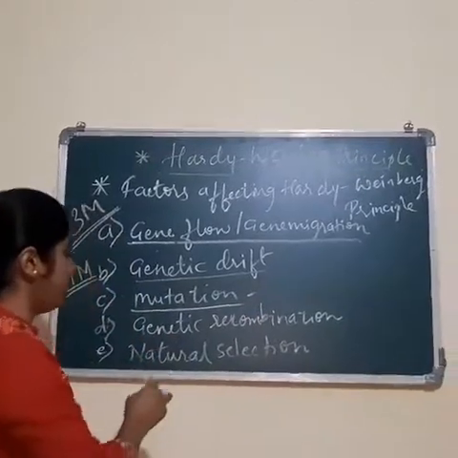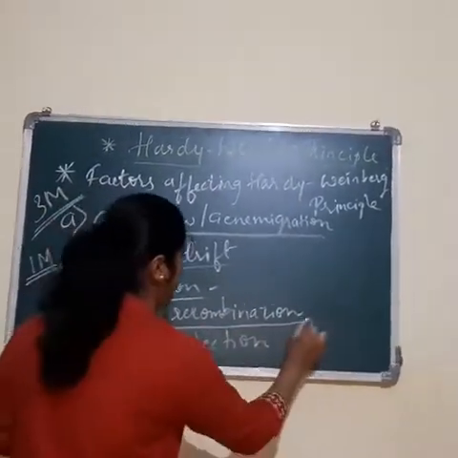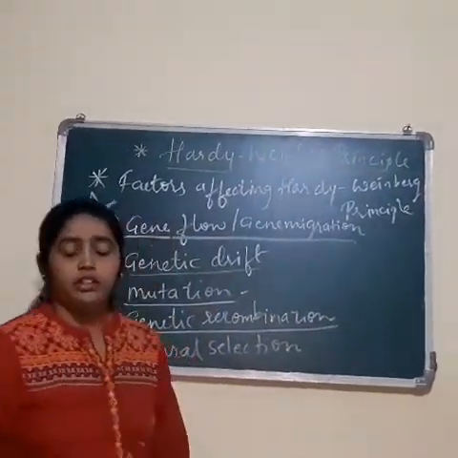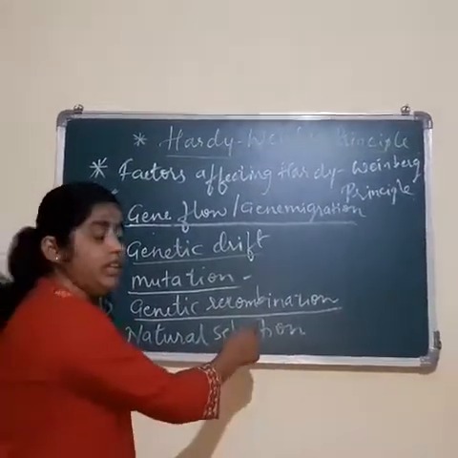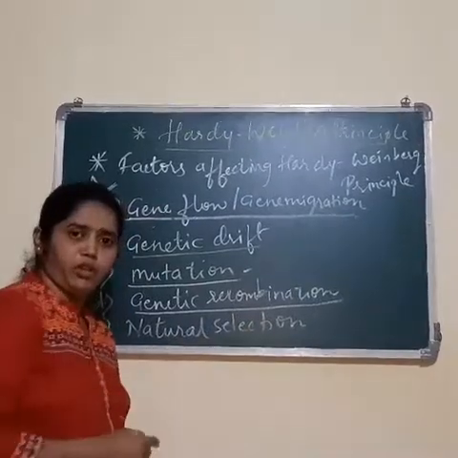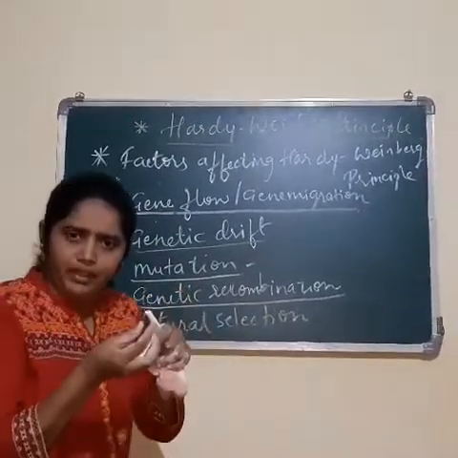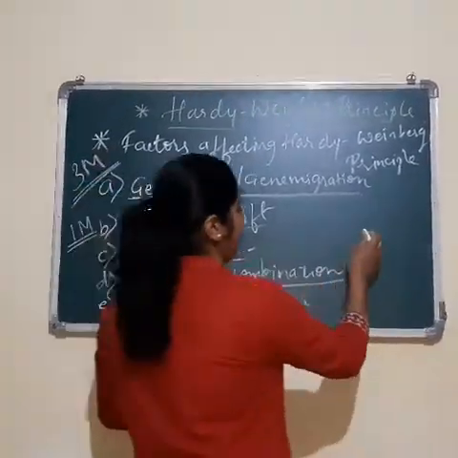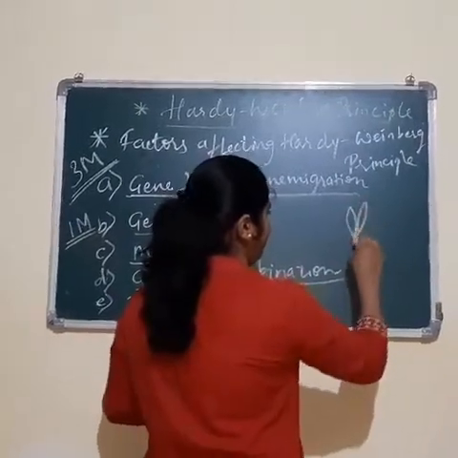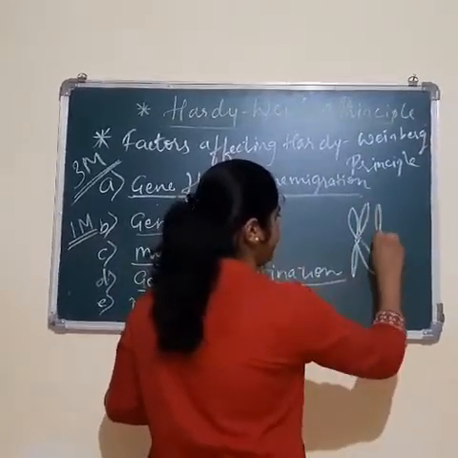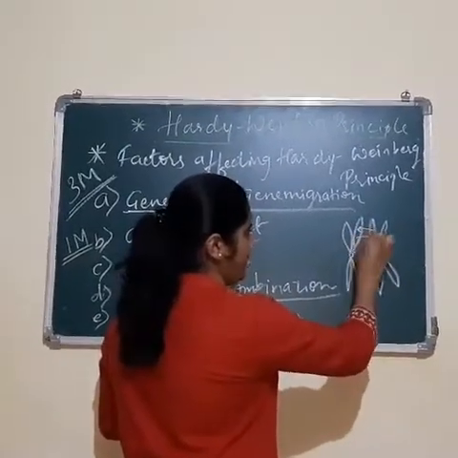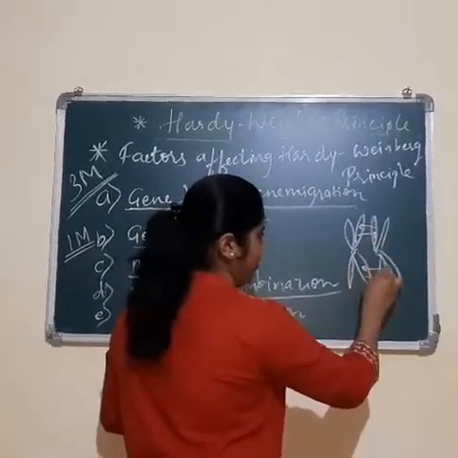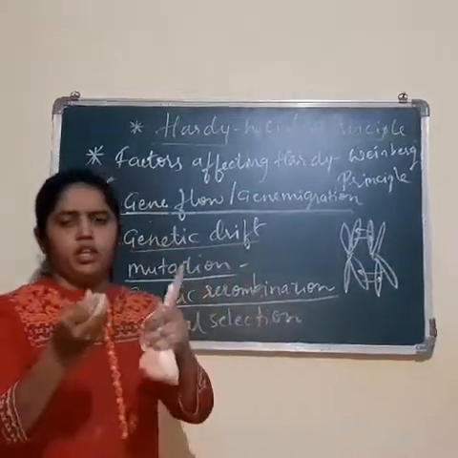The next one is genetic recombination. What do you mean by genetic recombination? You might have heard this during mitosis or meiosis, especially in the case of sexually reproducing organisms. When two gametes come together, there is an exchange. For example, these are two non-sister chromatids, and if there is exchange of genes between these two by the help of crossing over,